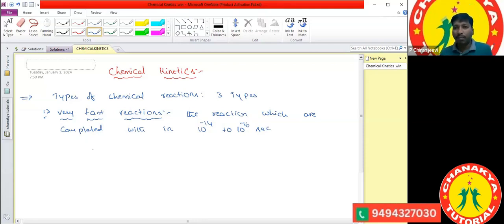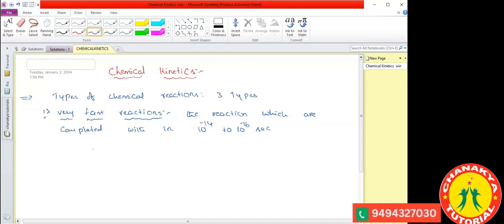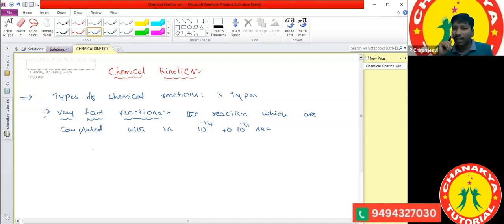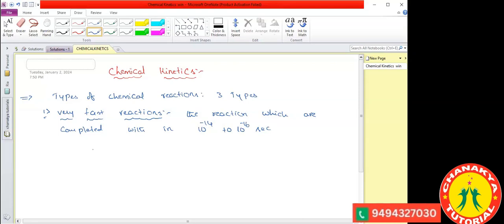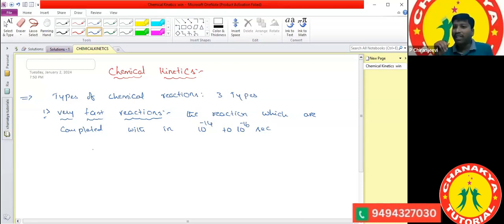Hydrochloric acid versus base, sir. What indicator are you using? Methyl orange indicator and phenolphthalein indicator, we are using actually.